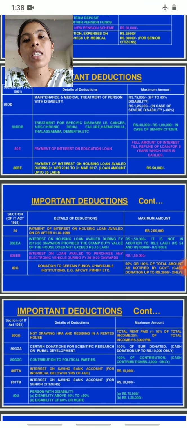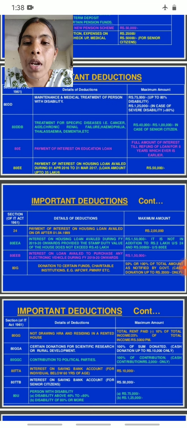Then the next section is 80E. According to Section 80E, payment of interest on education loan.